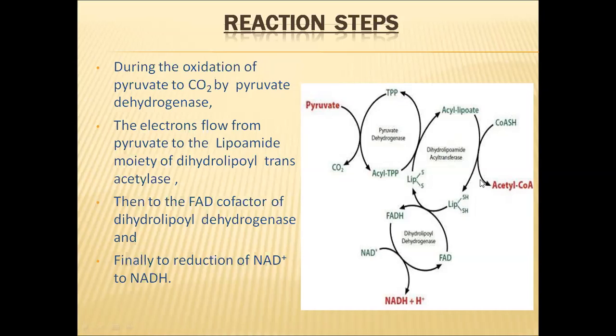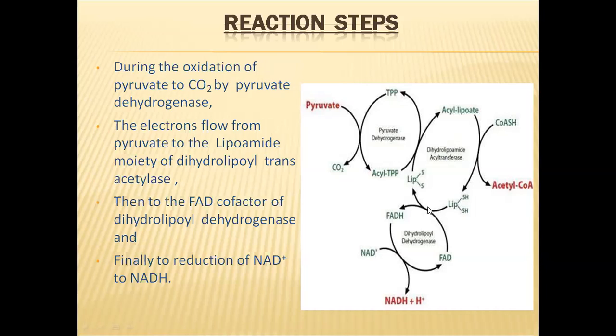So in this way, these three reactions, from lipoic acid to FADH2, FADH2 to NADH, are nothing but redox reactions. So successively they are undergoing oxidation and reduction reactions. When they are receiving hydrogen, that is a reduction reaction. When they are releasing hydrogen ions and electrons, that is an oxidation reaction.